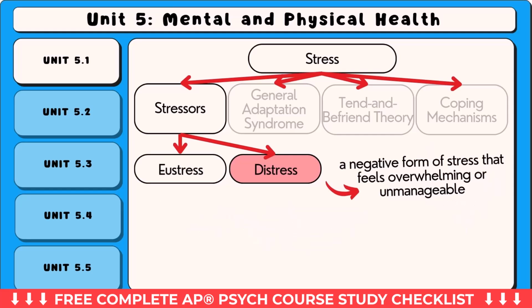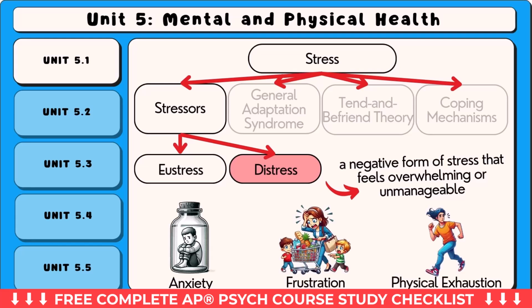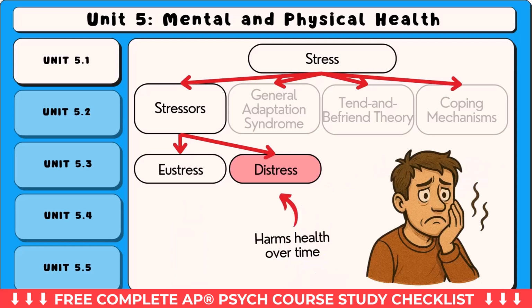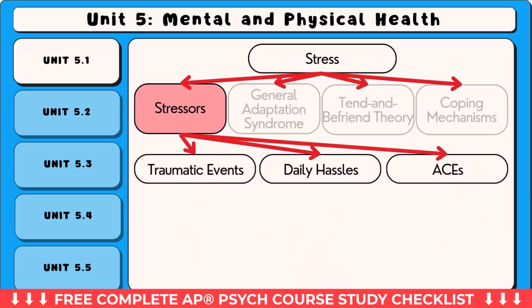Distress is a negative form of stress that feels overwhelming or unmanageable. It can lead to anxiety, frustration, or physical exhaustion. Distress tends to harm health over time, especially when it builds up without relief. Stressors can also be grouped based on their source and duration. 3 we will look at are traumatic events, daily hassles, and adverse childhood experiences.